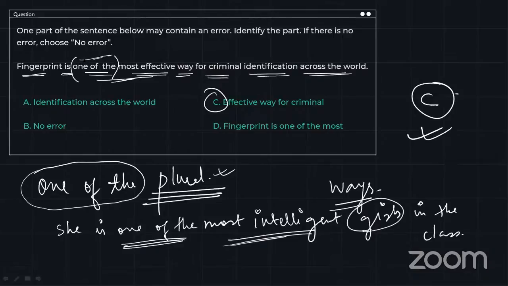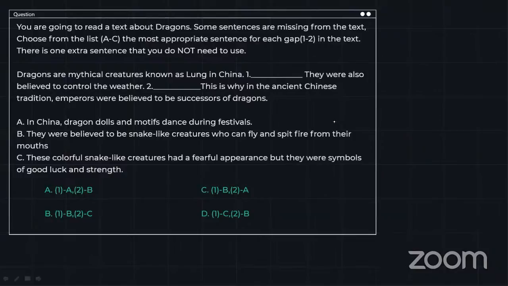Whenever you are using one of this main noun or the main verb is going to be plural. All right. So way is incorrect, right? It should be ways. Hence option C is the correct answer. Okay, moving forward. All right. Thank you, Detron, for your answers. C is the correct answer.